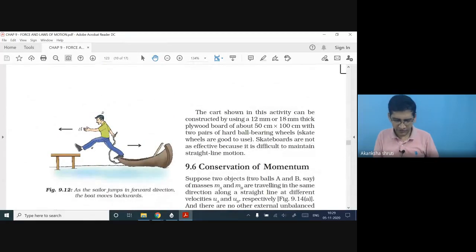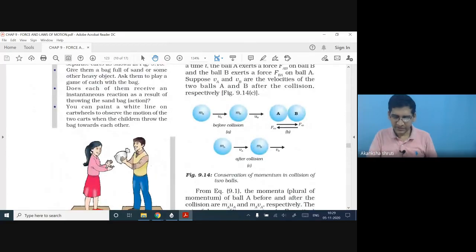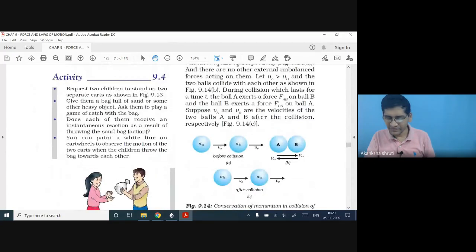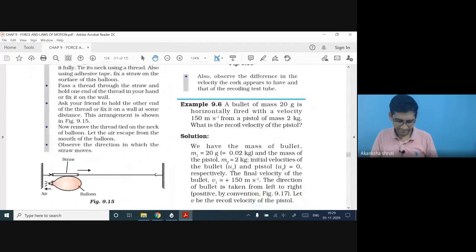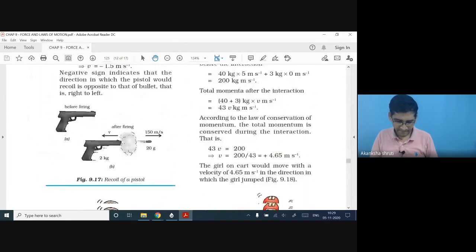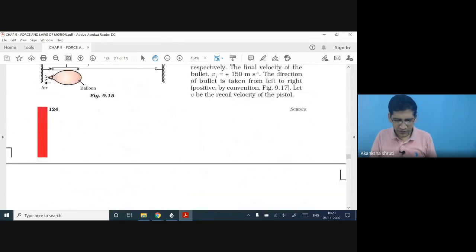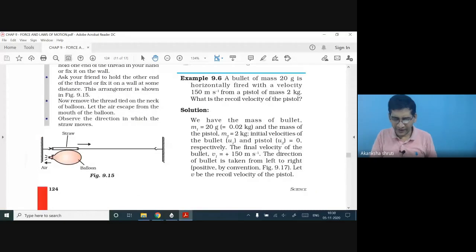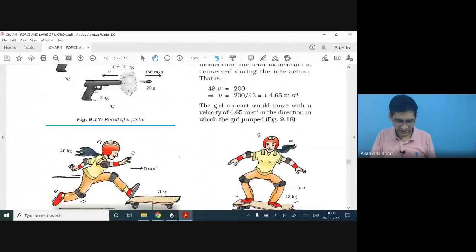The person is moving forward, the boat is moving backward. See, this was the conservation of momentum. This bullet-based question can also be solved by applying the conservation of momentum, though I had solved it without that.